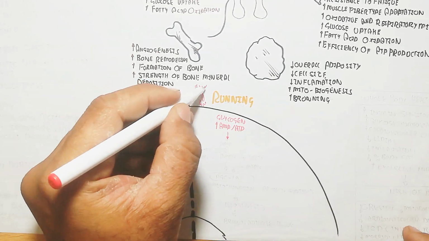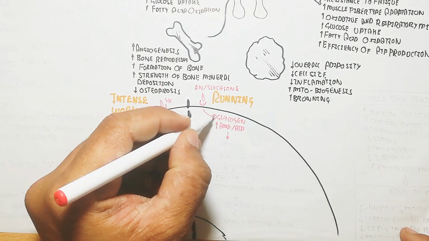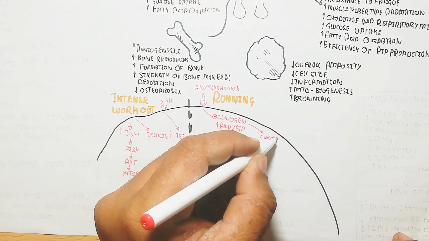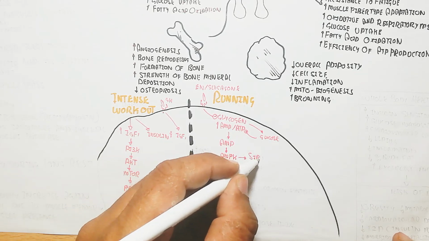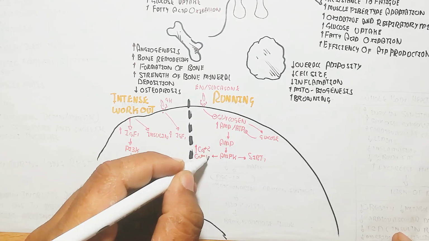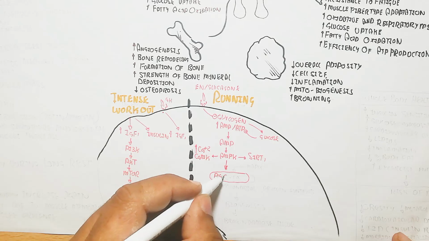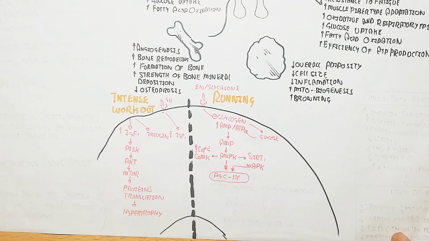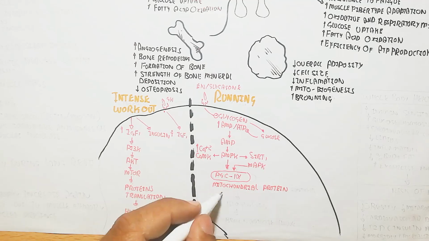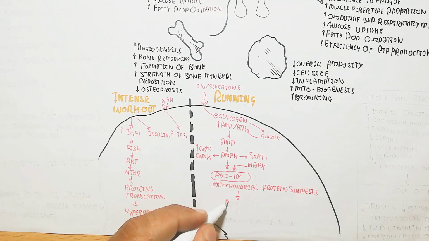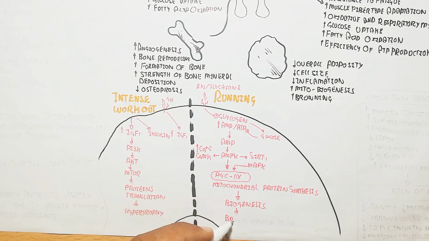While running requires epinephrine and glucagon, which target tissues like muscle and adipose tissue, it leads to glycogen depletion, known as glycogenolysis, to produce more ATP. The AMP to ATP ratio increases, and AMP triggers the AMPK pathway, which will lead to SIRT1 gene activation, and the calmodulin kinase activity will increase.